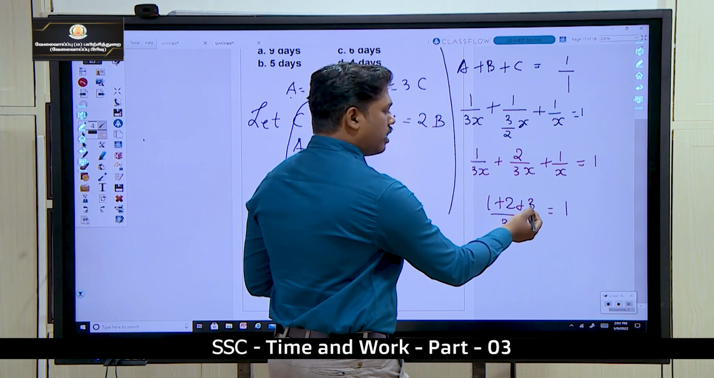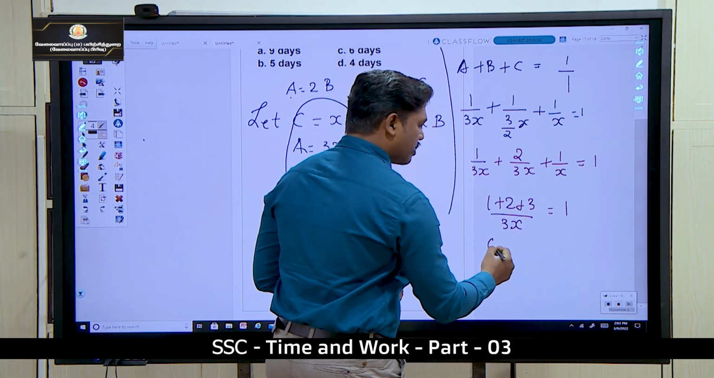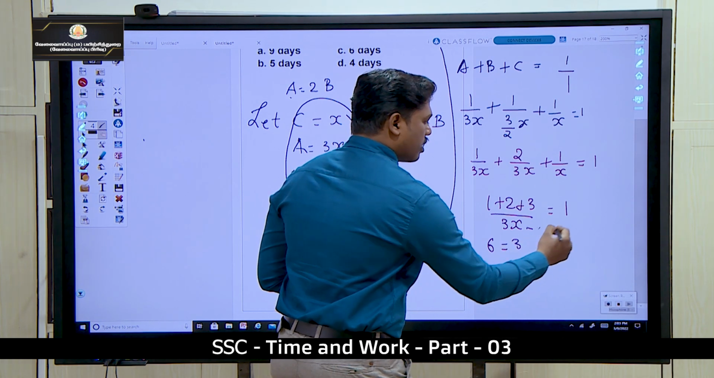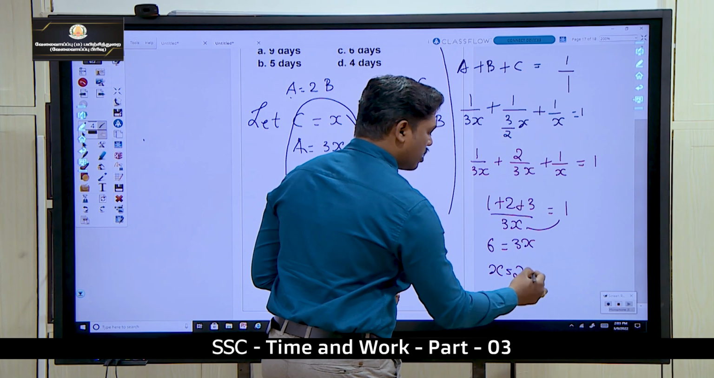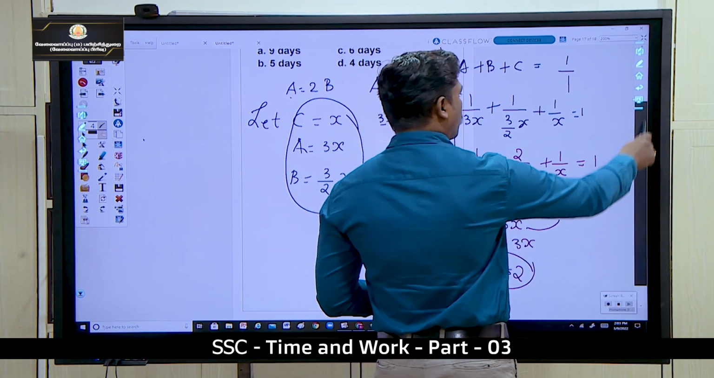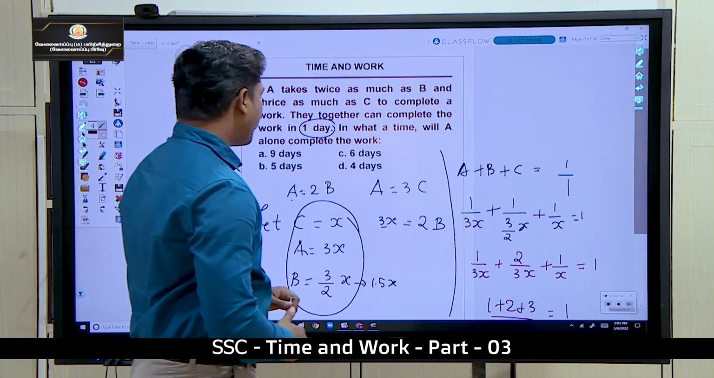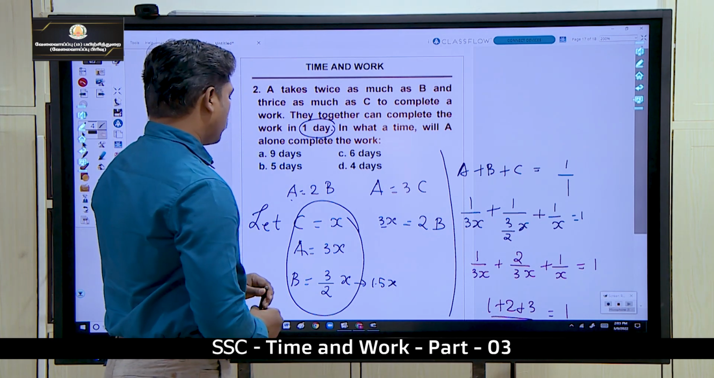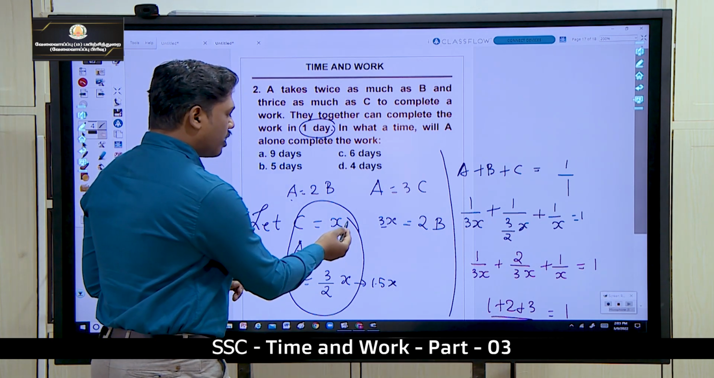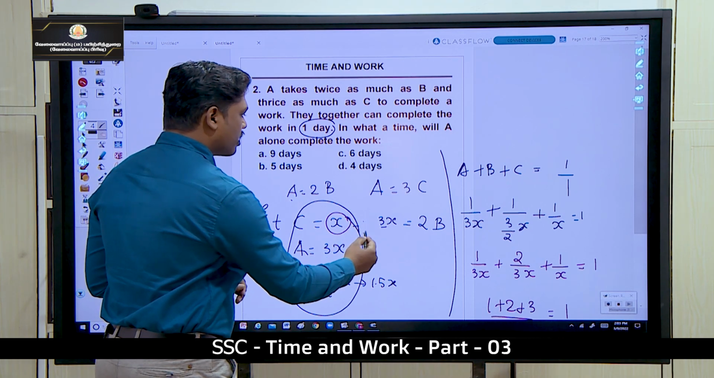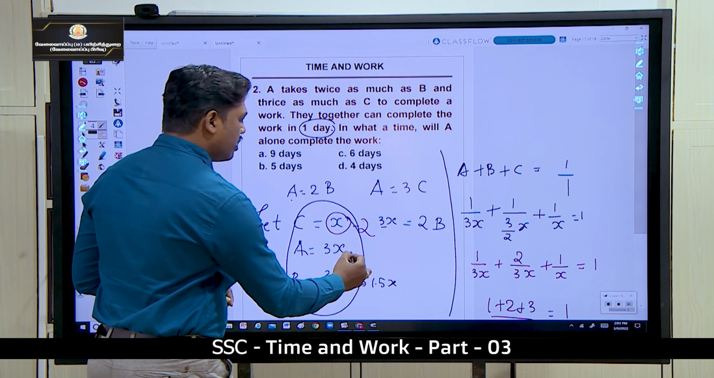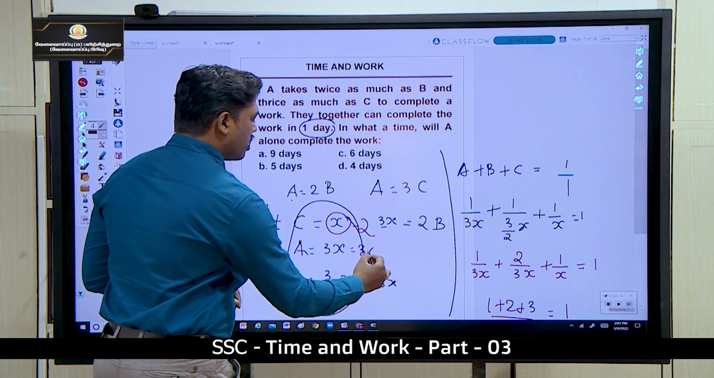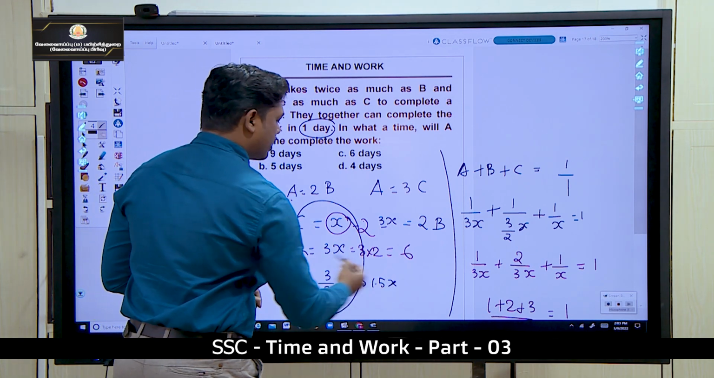Okay, 3, 4, 5, 6. So 6 is equal to 3x. So from this I can get the x value as 2. Okay, so x value is 2. So C can do in 2 days. Okay, A is 3 into 2, A can do in 6 days.